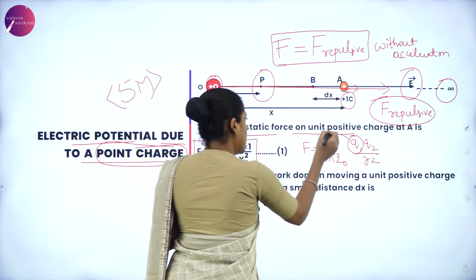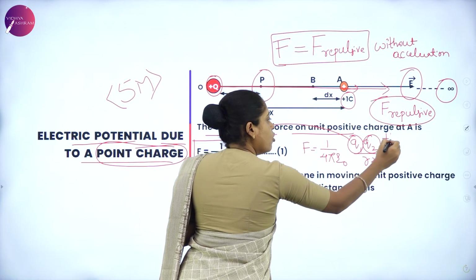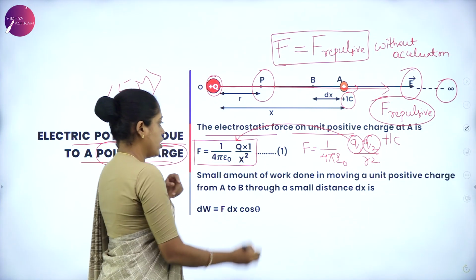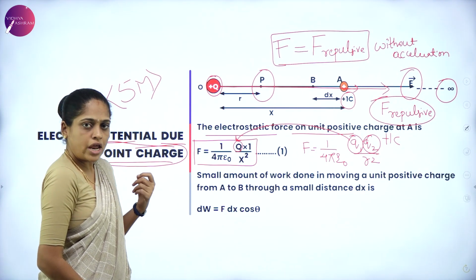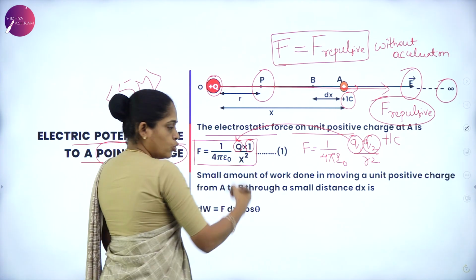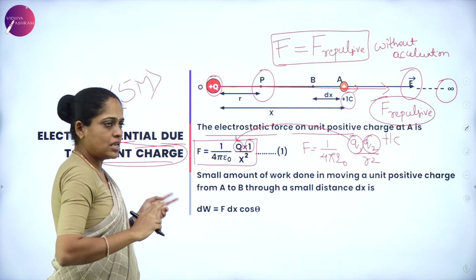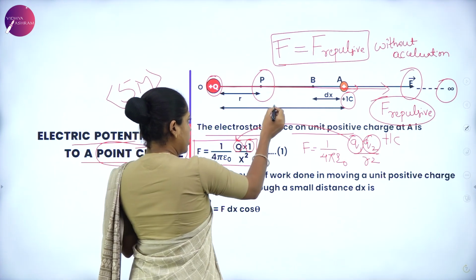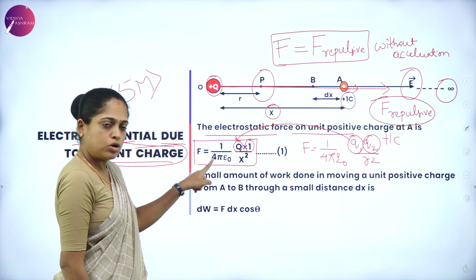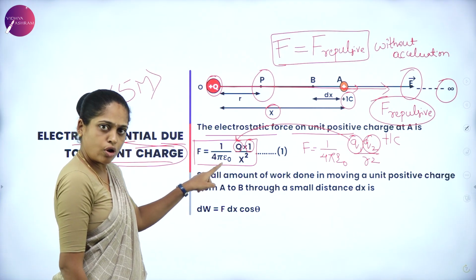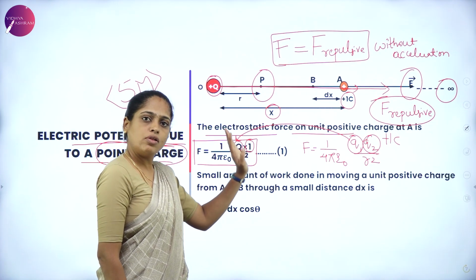Here Q1 is Q, which is the source charge, and Q2 is the unit positive charge. And the distance between these two charges, in general, let us consider as x. Therefore, F is equal to 1 by 4 pi epsilon naught Q by x square. Consider this as equation 1.